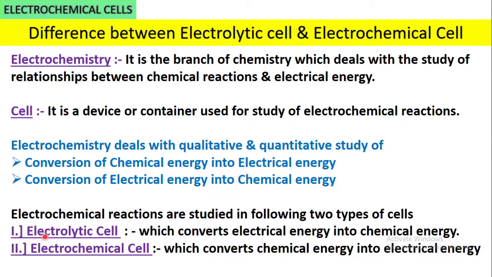The first cell is the electrolytic cell, which converts electrical energy into chemical energy. Whereas the electrochemical cell converts chemical energy into electrical energy. So both these cells or devices have two different purposes. The first cell consumes the electrical energy, and the second cell produces the electrical energy. So this is one of the differences.